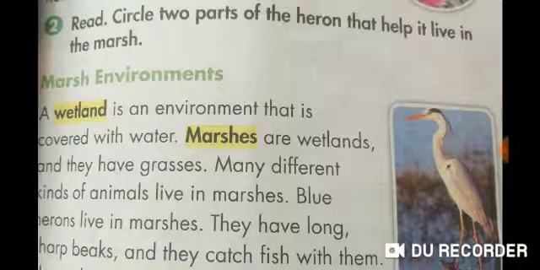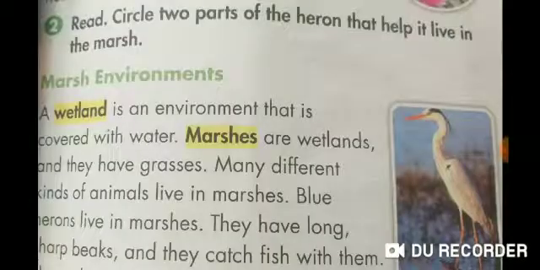A wetland is an environment that is covered with water. Marshes are wetlands and they have grasses. Many different kinds of animals live in marshes. Blue herons live in marshes.